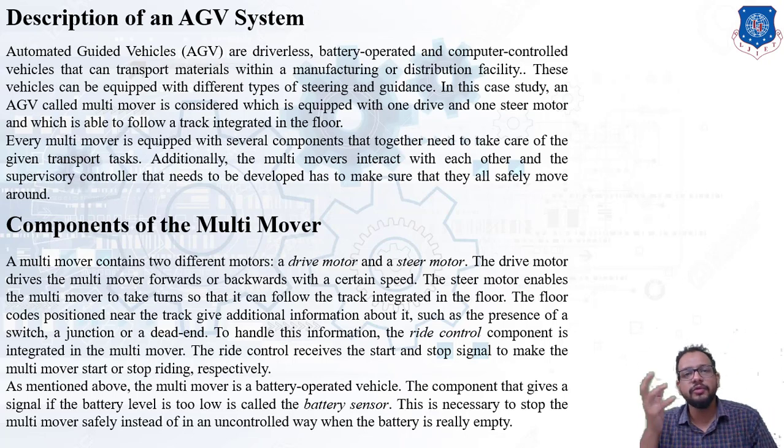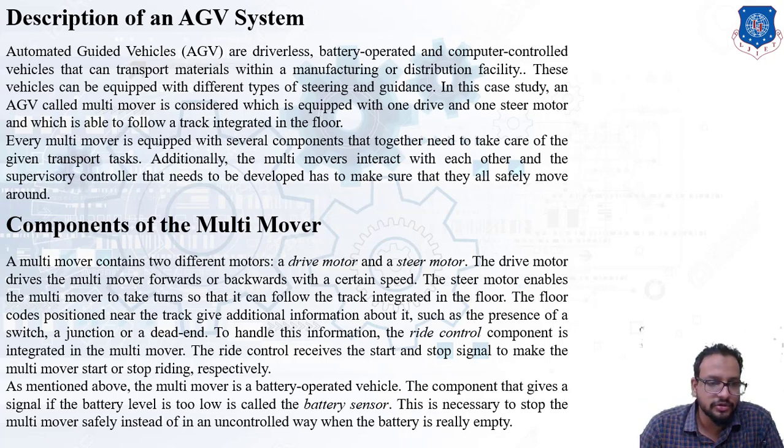Now, as we know, a multi-mover is a battery operated vehicle, right? So a sensor must be provided which can give a signal when the battery level is low. Okay, so a battery sensor will be provided, which is going to give an indication for that purpose, and this is necessary to stop the multi-mover safely instead of in an uncontrolled way when the battery is really empty. Okay, if a sudden battery breakdown takes place, it will lead to a sudden stoppage of the multi-mover, right? So it is an unwanted scenario. So a battery sensor has to be provided which can give a signal about a low battery.